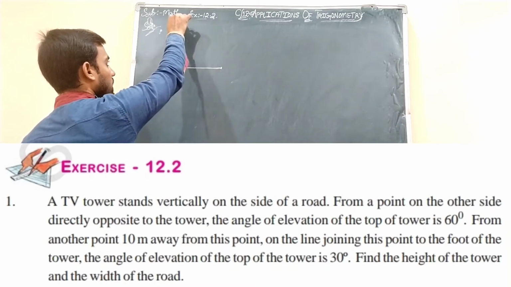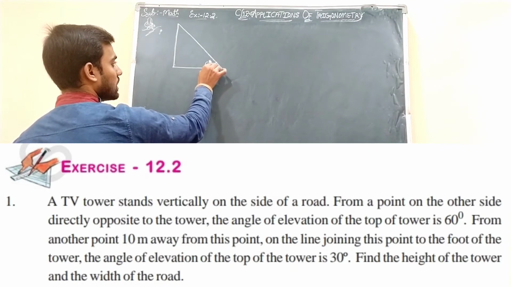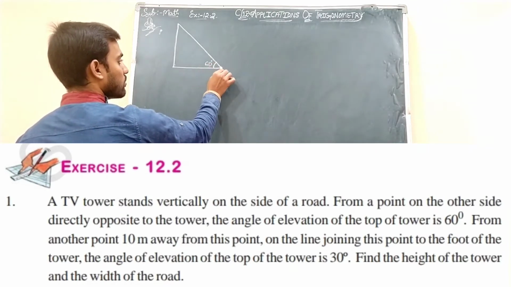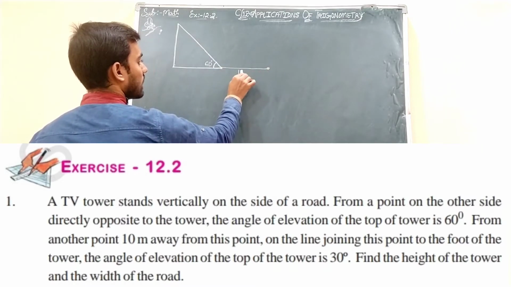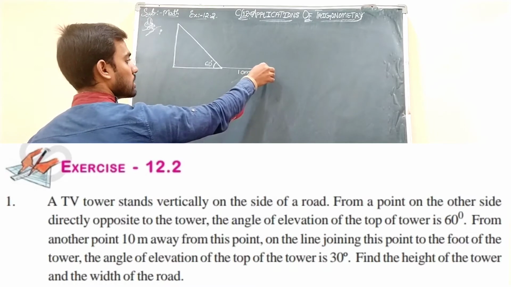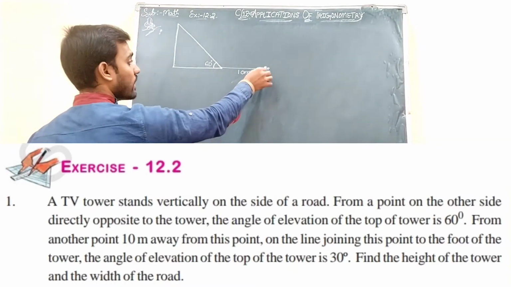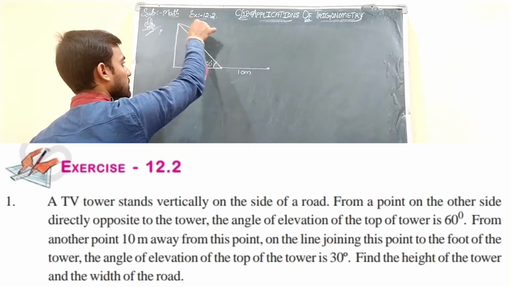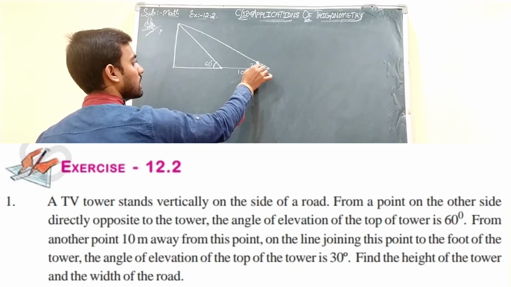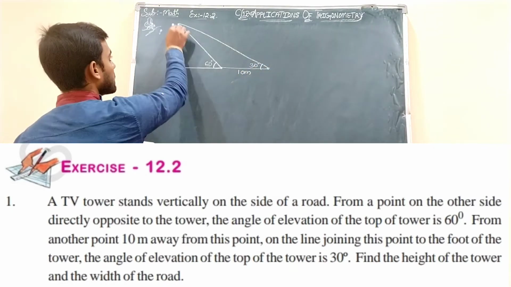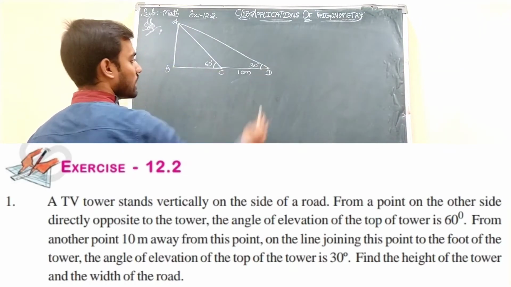When the top of the tower is observed from this point, the angle of elevation was 60 degrees, and there is one more point from this point at a distance of 10 meters. Okay students, so this point is in the same line as given in the question. When the top of the tower is observed from this point, the angle of elevation changes to 30 degrees. Okay students, so let us take this as AB, this first point as C, another point as D.